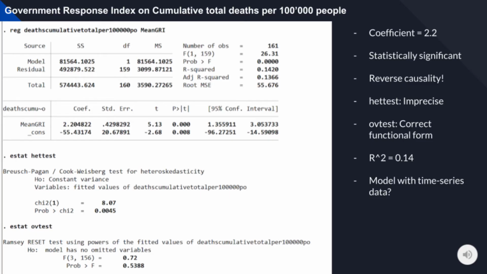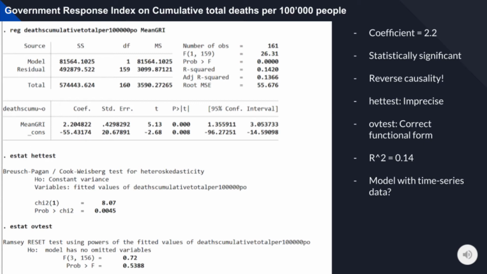We will now discuss the results for the GRI regression. We can see that when we increase mean GRI by 1 unit, the number of deaths per 100,000 people should increase by about 2.2. This is statistically significant at the 5% level. This positive coefficient is confusing, as it suggests that the stricter the government responses to COVID, the greater the number of deaths by COVID. However, this can be easily explained as a problem of reverse causality.